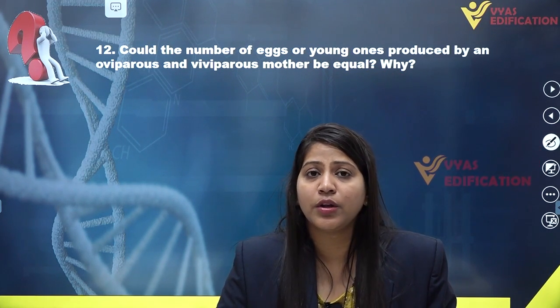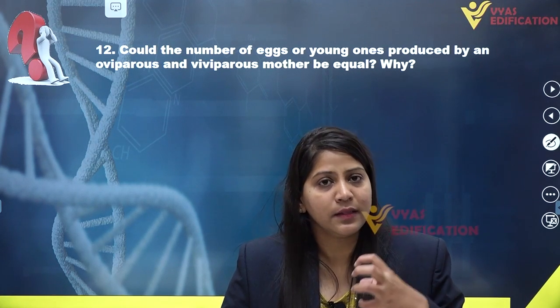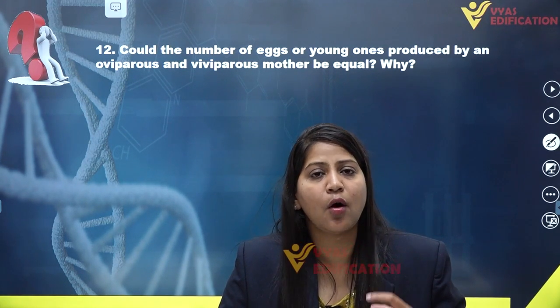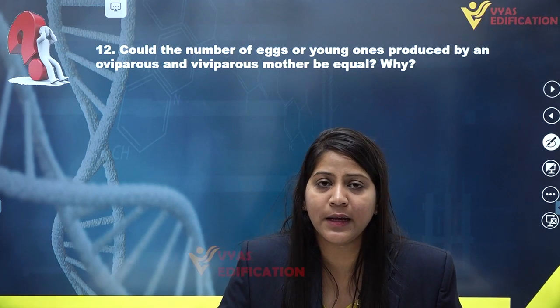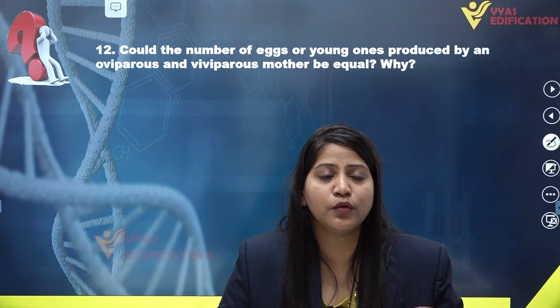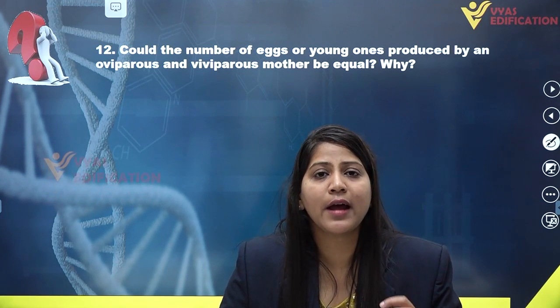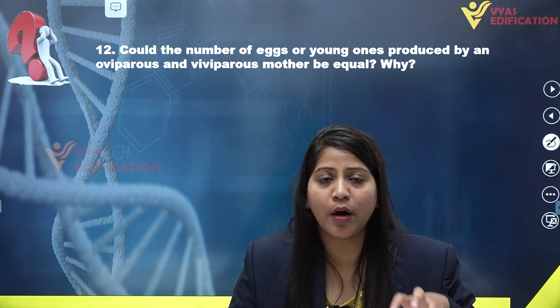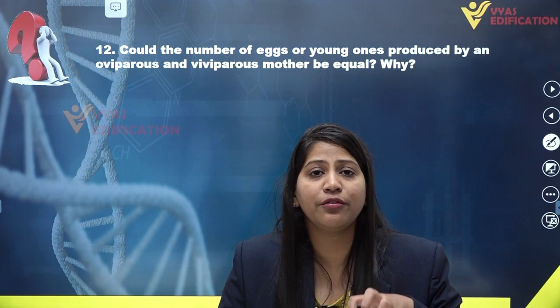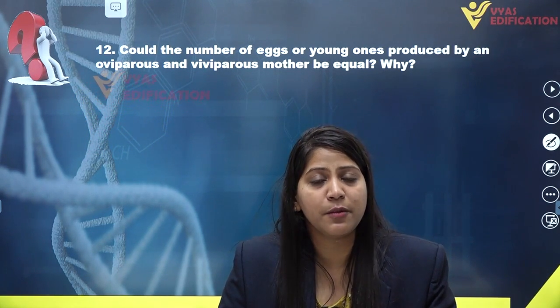Whereas if we talk about the viviparous animals, we know that they are capable of giving birth to young ones directly. They are not producing young ones through eggs, and the baby or embryo develops inside the body of a female viviparous animal in a safe condition.